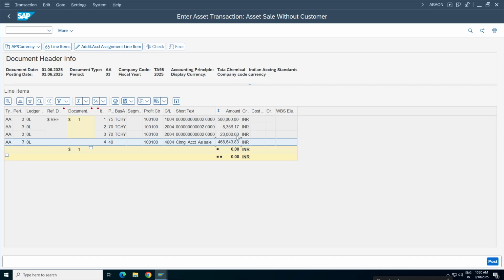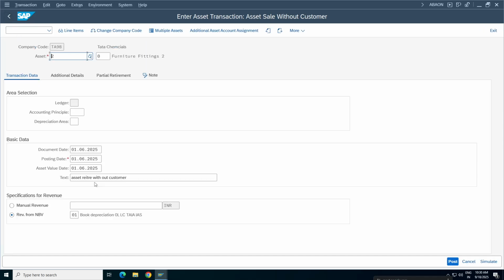So this is okay. This is also okay. Clearing account, where is the account for the last sale? It is not going to the loss account. If you want the loss account, then the system expects something over here. Sir, do we need to give net book value here? I'm just thinking, sir. Net book value is not required, I think.